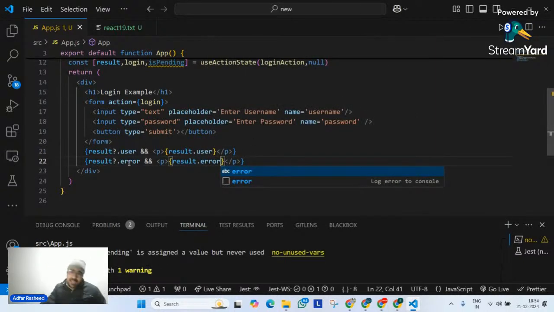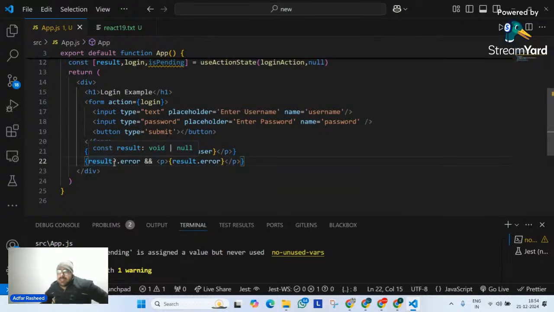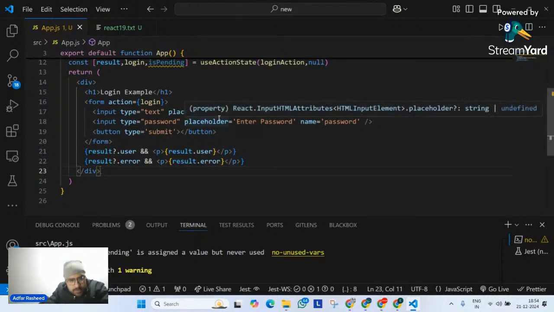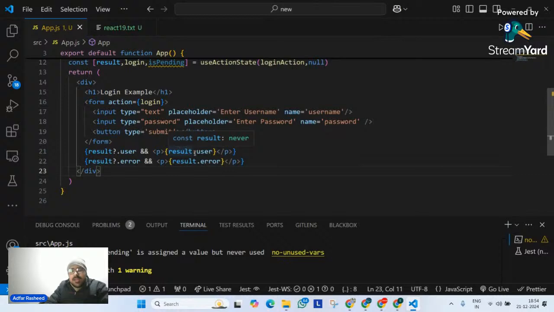Okay. No, it's not. It's a ternary operator kind of thing, but it's an updated version of it. But tell me what it is. Anyone? Meanwhile, you do a Google search or whatever you want to type in the answer. But I think you have understood what it means. In a result, if there is any key which is user, then please display this. In result, if there is any key which is error, then display this, right?